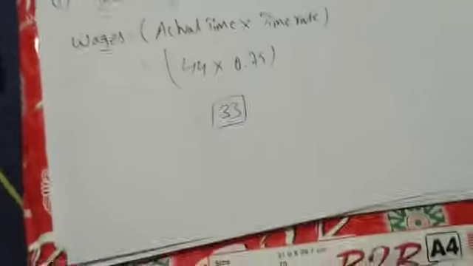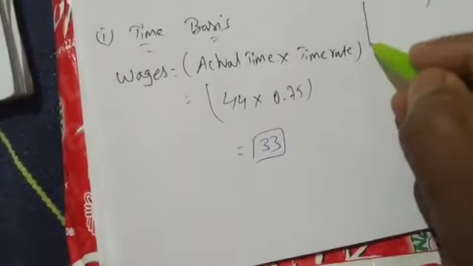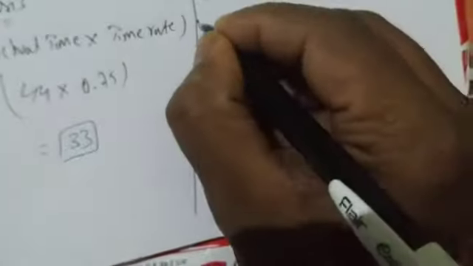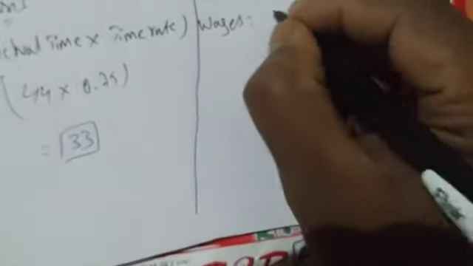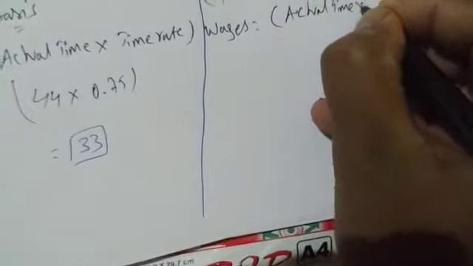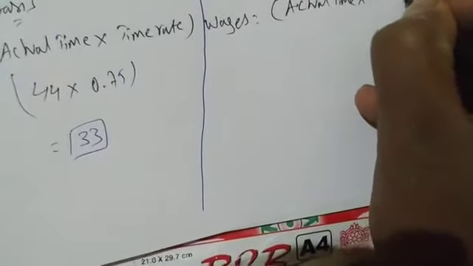Simple, right? Next, based on whom? Next is what he asked? Row 1. So wages for Row 1 is actual time into time rate.